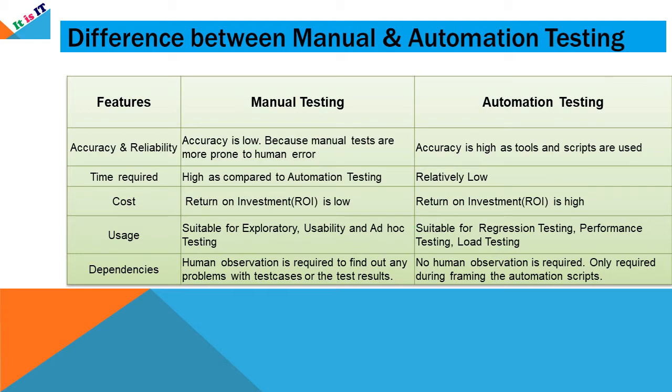Next feature is time required. For manual testing, the time required is too high. Next feature is cost. For manual testing, the return on investment is low, whereas in automation testing, the ROI is really high.